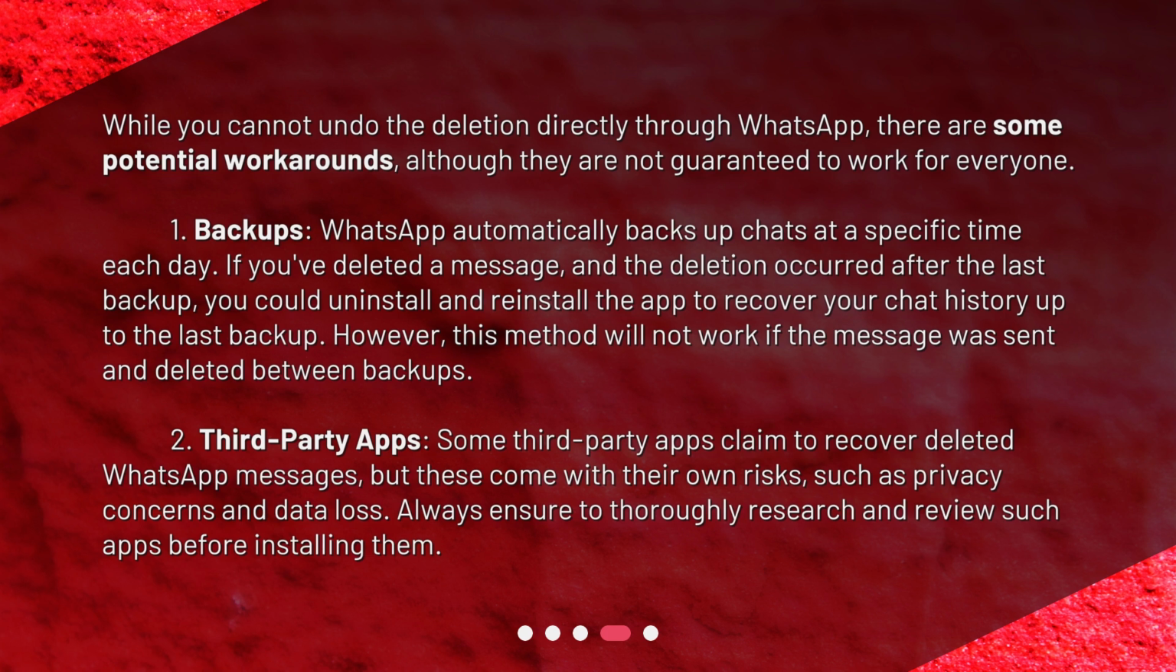2. Third-party apps. Some third-party apps claim to recover deleted WhatsApp messages, but these come with their own risks, such as privacy concerns and data loss. Always ensure to thoroughly research and review such apps before installing them.